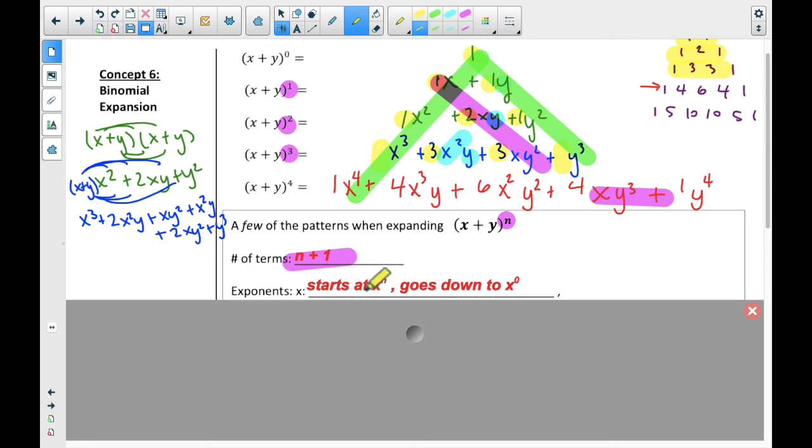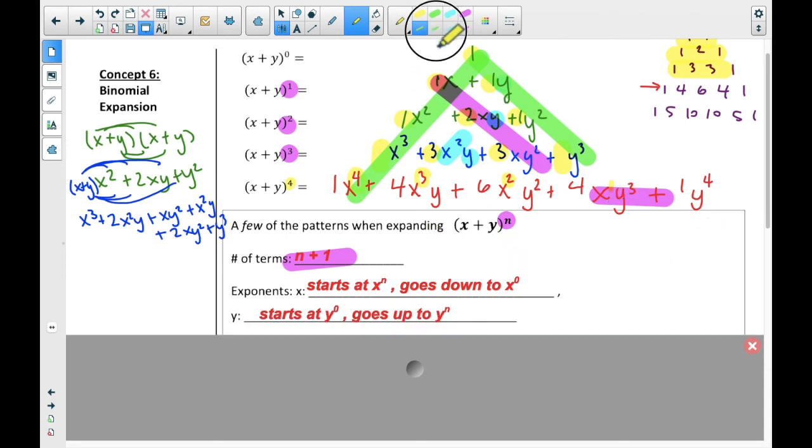Let's talk about what's going on on a line instead of down the diagonals, right? Just in a single row, what's happening? Okay, in a single row, my exponents, I have x to the fourth, and then x to the third, x to the second. Do you see it's going down one every time? X to the first, no x. So it starts at x to the n, because n is 4. Starts at x to the n, goes down, down, down, no x. The y's go the other way. I have y to the fourth, because that's what the power is, and then y to the third, y to the second, y, and no y.